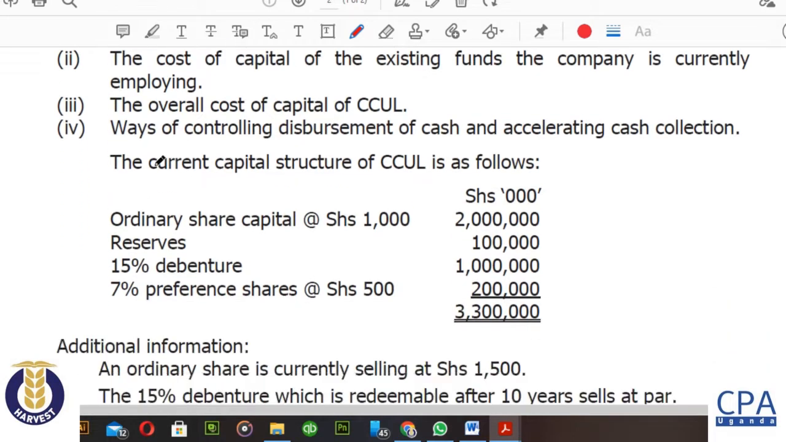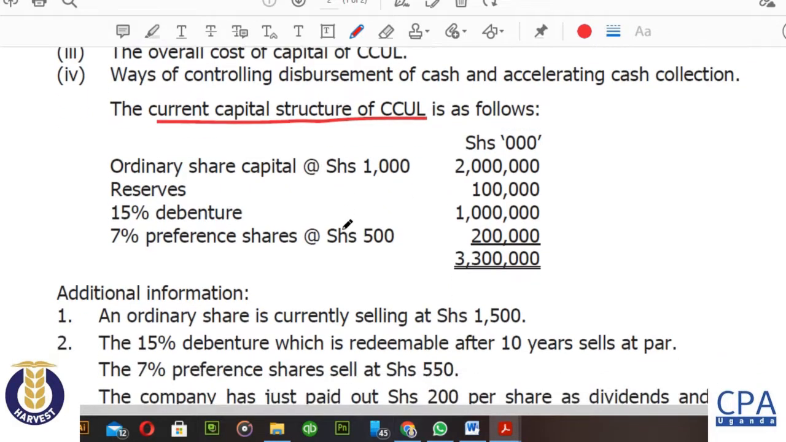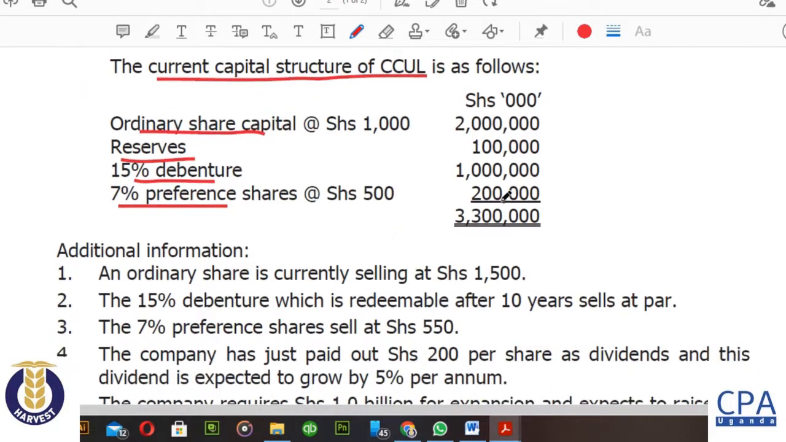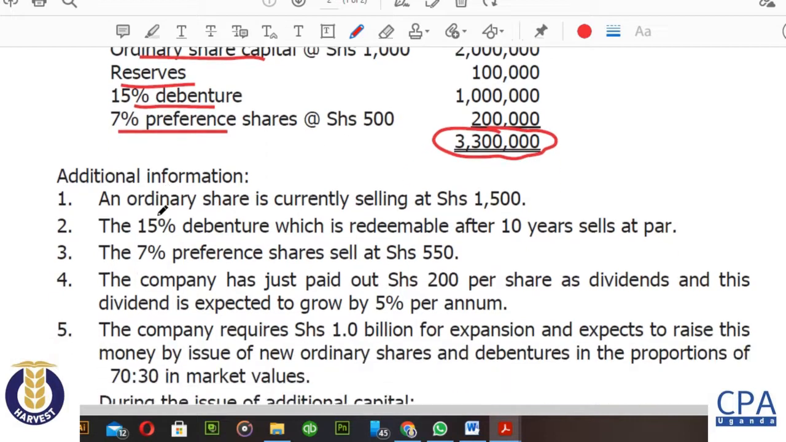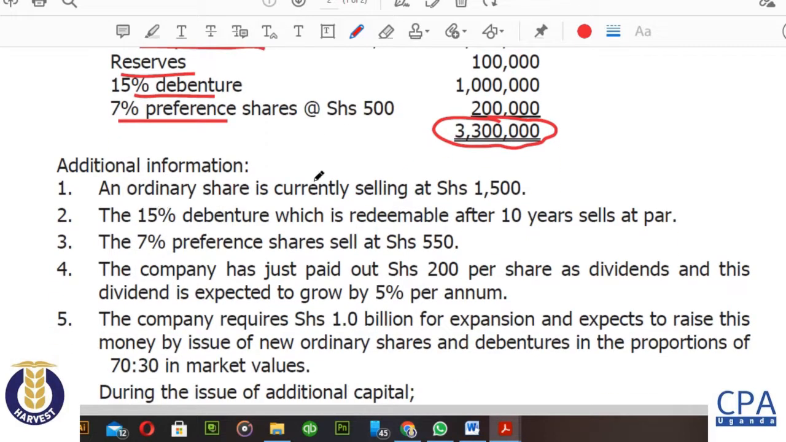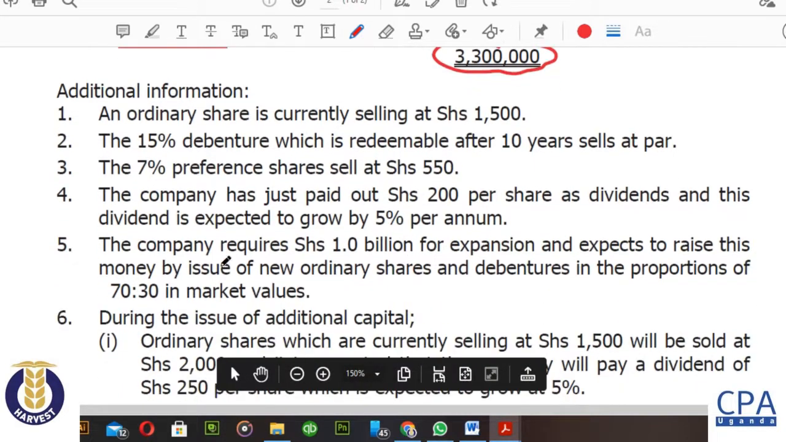They've given us the current capital structure of the company. The examiner will indicate what the company is deploying in terms of finances. As you can see in this case, we have the ordinary share capital, we have the reserves, we have 15% debentures, and 7% preference shares. The total capital structure is 3.3 billion. And in the additional information, as it will always be done, they will give you the prices and the market values and all that information.